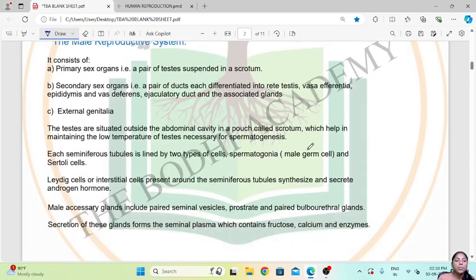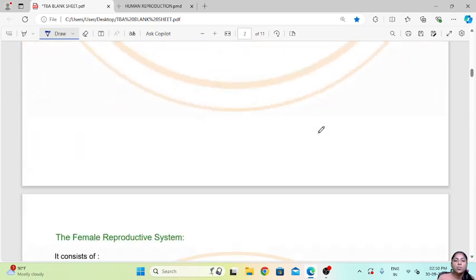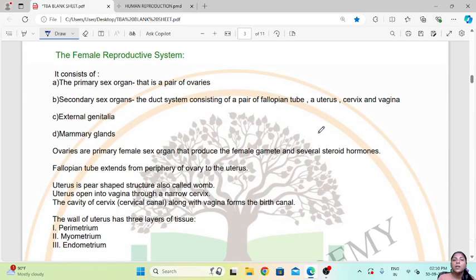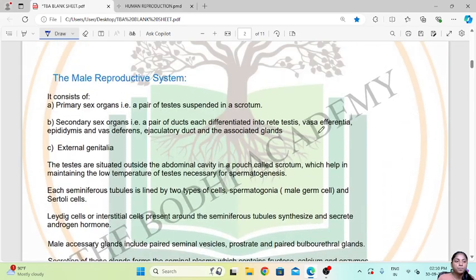First, let us learn about the human male reproductive system and human female reproductive system. So the male reproductive system consists of primary sex organs, that is a pair of testes which are suspended in a scrotum. Now they are suspended outside the body to maintain a temperature lower than the normal body temperature, which is essential for the production of sperms or the gametogenesis.